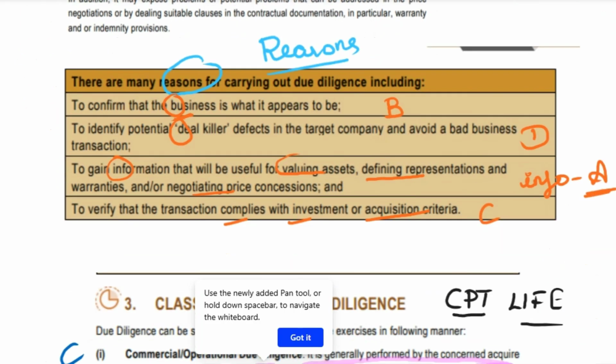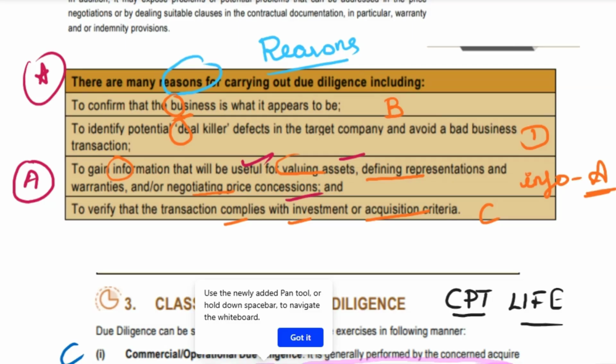Now, main questions, important questions. What are the reasons for carrying out due diligence? For your exam, how can you remember? The reasons for due diligence are nothing but your A, B, C, D. What is A? For doing the due diligence, you need information, to gain the information that will be useful for valuing the asset, defining the representation, and negotiating the price concessions.